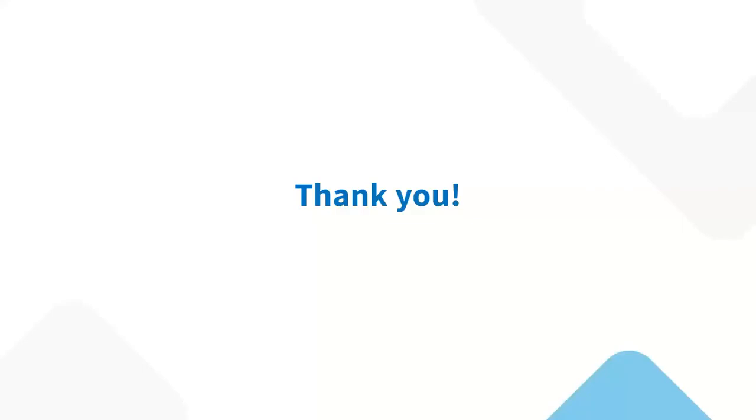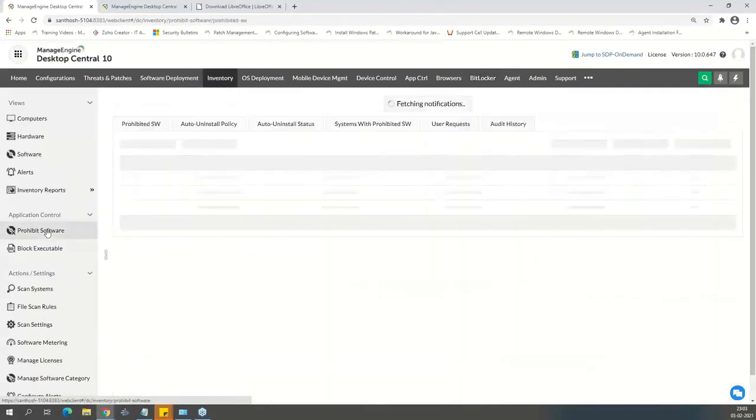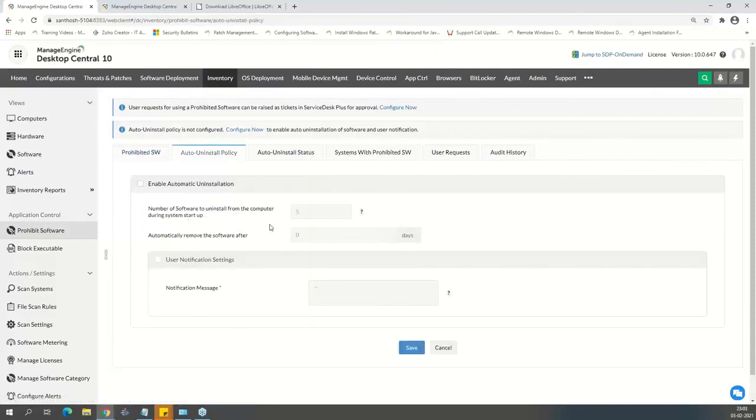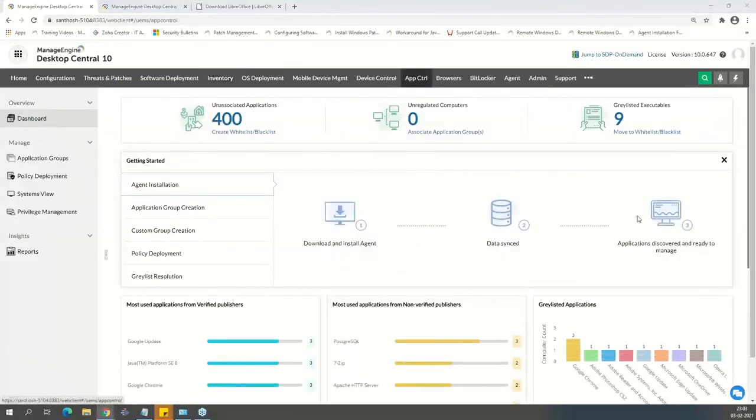Does the end user get a notification when the application is blocked? Yes, they would get a notification. If it's an exe, mostly there are two things that we can do. One is either through this, no notification, and it won't allow them to do it, or we also have a place where we can configure that. We call it prohibit software. We'll be dealing with that under asset management, where you can actually create a message for the user if they are using a prohibited application. So that's also part of Desktop Central.